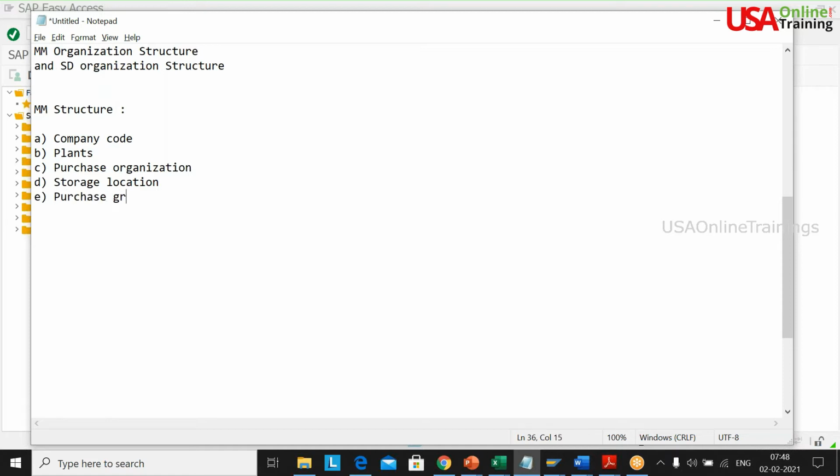Purchase group is also one of the org elements, but we will not create anything for it. And one more thing is the ECC warehouse, which we are not going to create, but let's create that. This is not a part of your structure, but still. ECC warehouse and storage locations, plants, purchase organizations. So this is one.